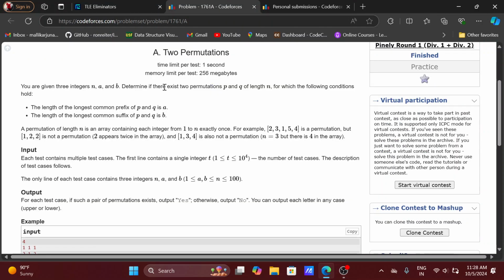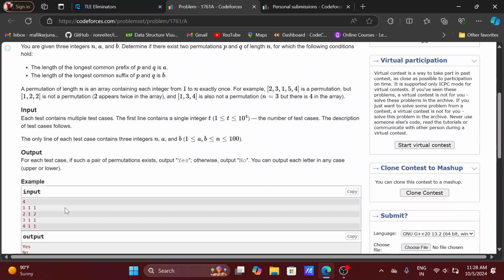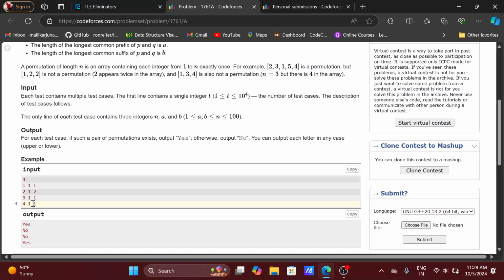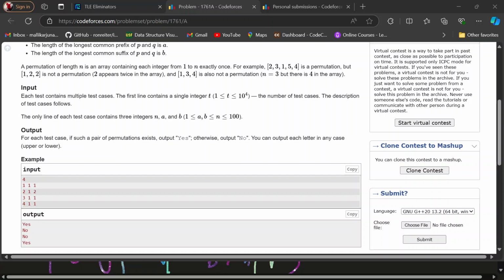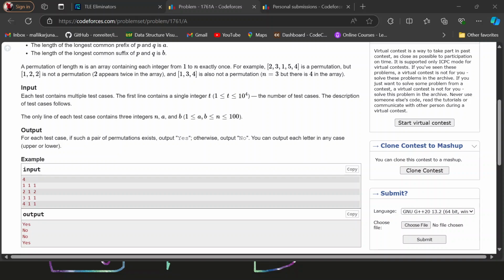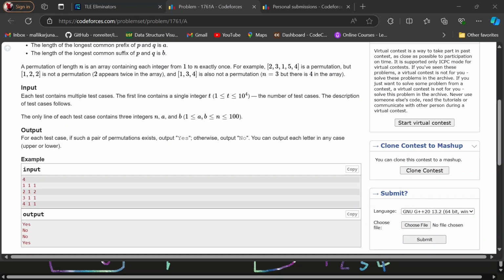Whenever the difference is greater than 1, see here 4 minus 2 is 2, the difference is 2, and the permutation q is 1 2 3 4, and p is 1 3 2 4.